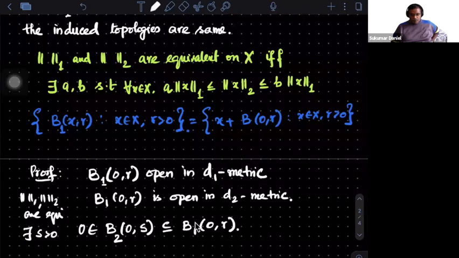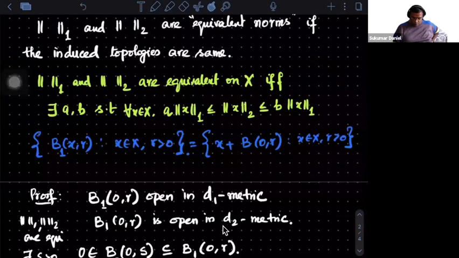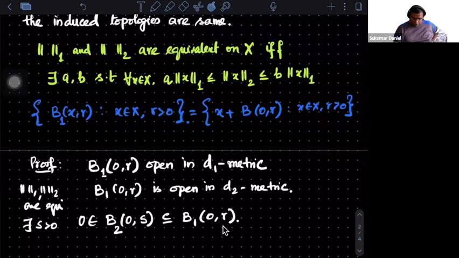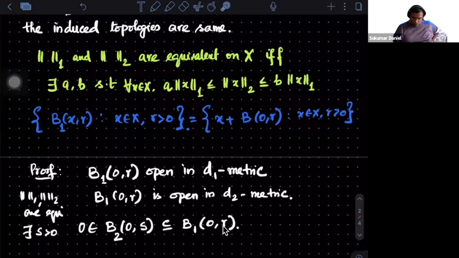I'm saying that B1(0,R) is open. We are saying that this one is open in this metric, and in particular 0 has to be an interior point. So for 0, I should get a basic open set of the form B2(0,S), which is contained in that B1(0,R). So this is what I get.